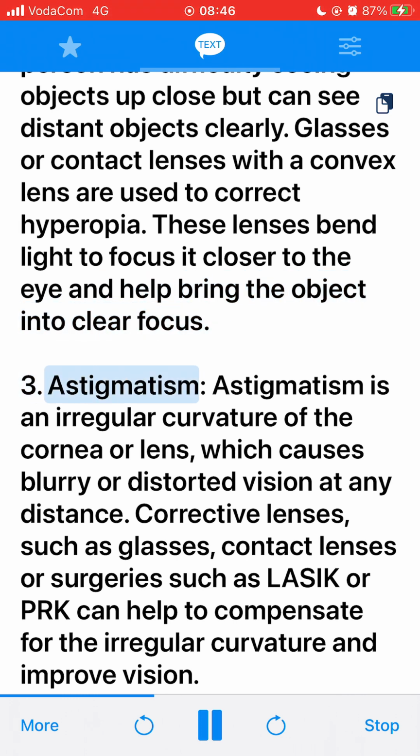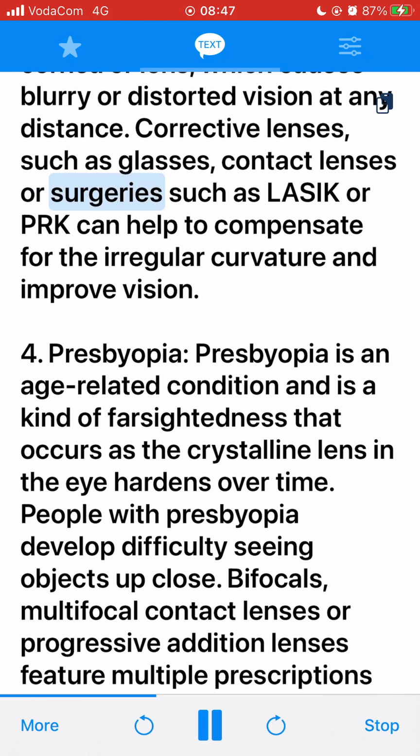3. Astigmatism. Astigmatism is an irregular curvature of the cornea or lens, which causes blurry or distorted vision at any distance. Corrective lenses, such as glasses, contact lenses or surgeries such as LASIK or PRK can help to compensate for the irregular curvature and improve vision. 4. Presbyopia. Presbyopia is an age-related condition and is a kind of farsightedness that occurs as the crystalline lens in the eye hardens over time.